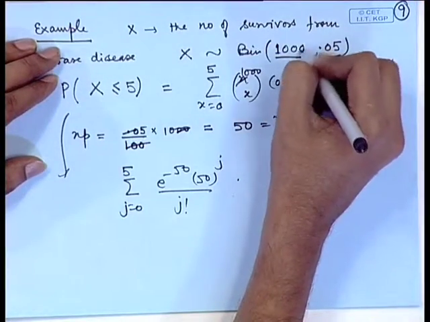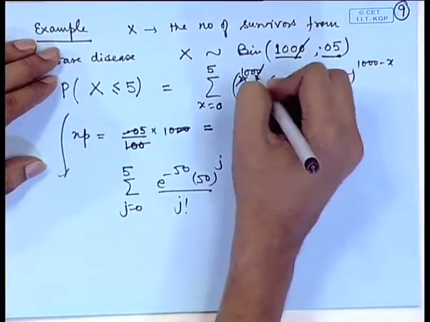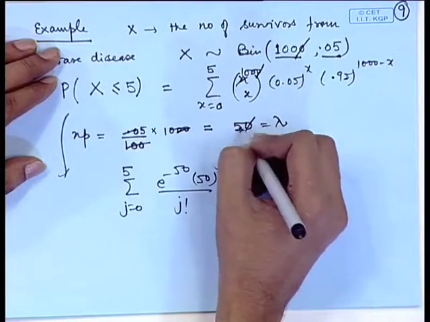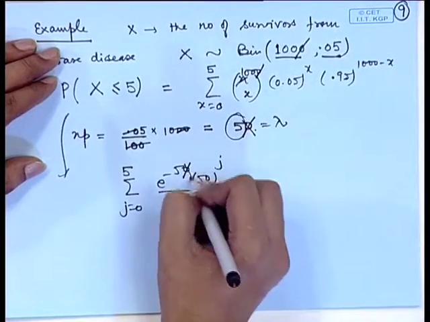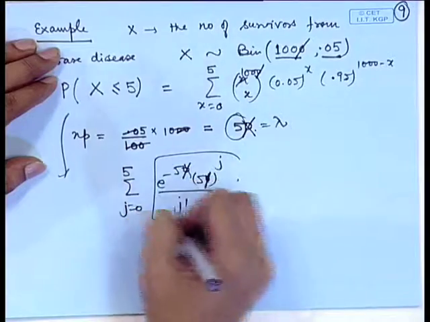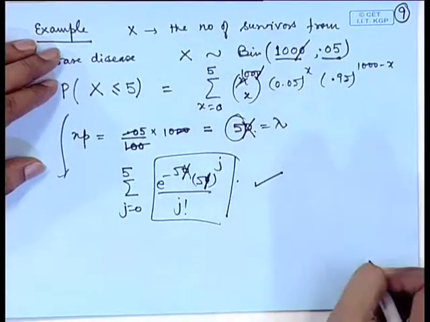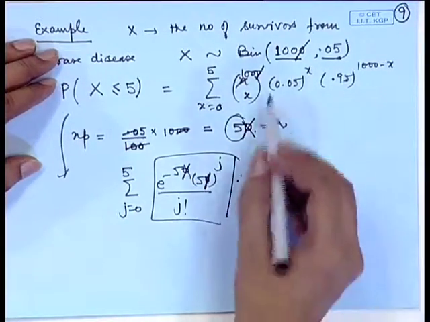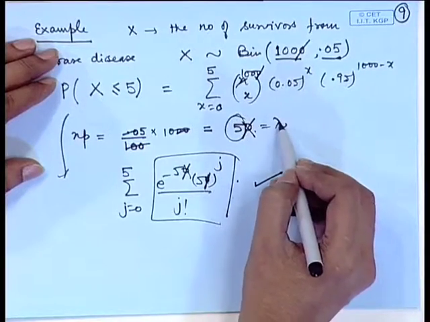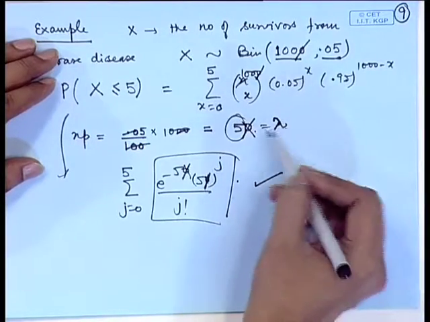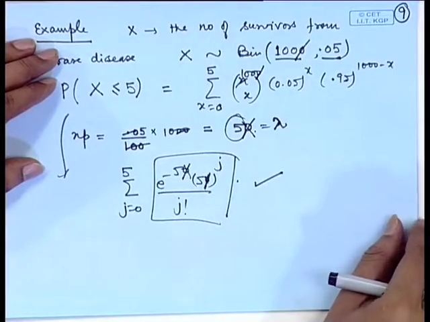Suppose this n was 100 in place of 1000, then this will become slightly simpler. This will be 5 here and this will be 5, and this can be easily evaluated. In fact, we will talk about this also, that when lambda is large in a Poisson distribution, then what happens, when we discuss the normal distribution. Thank you.